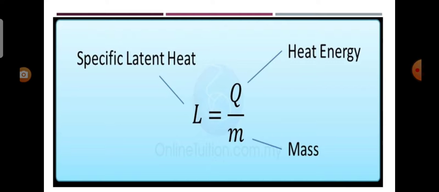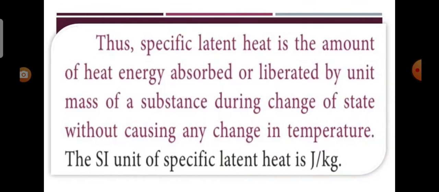It is denoted by the symbol L. If Q is the amount of heat energy absorbed or liberated by M mass of the substance during its change of phase at a constant temperature, then specific latent heat is L equal to Q by M. The specific latent heat is the amount of heat absorbed or liberated by unit mass of a substance during change of state without causing any change in temperature. The SI unit of specific latent heat is joule per kilogram.